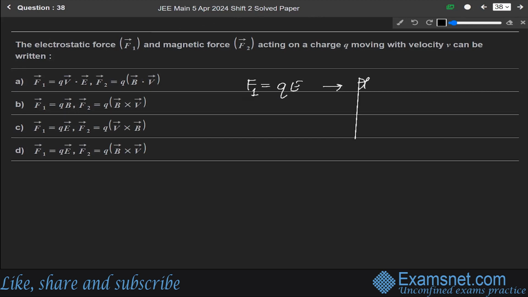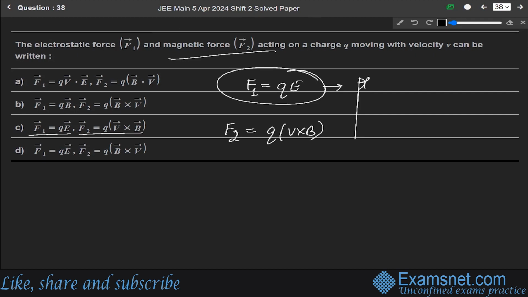And the magnetic force F2 is written as Q V cross B. This is a very simple question asked in the JEE paper, just formulas which we have already read. So option C, that is F1 equals QE and F2 equals Q V cross B, is the correct answer.